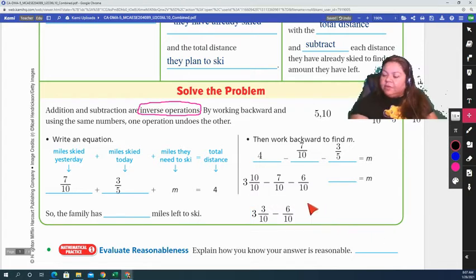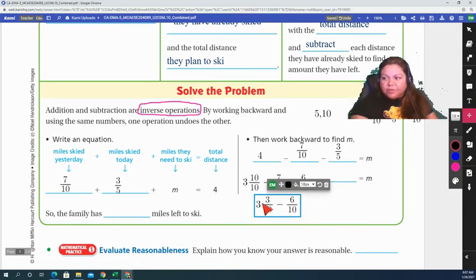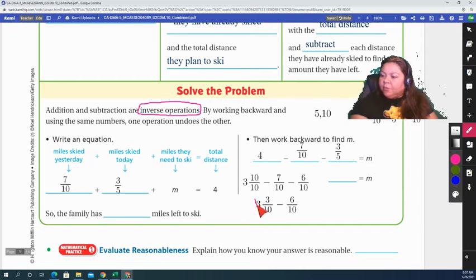Now here's where we need to make an adjustment. Because in order to subtract 6/10 from 3/10, 3/10 is small. I cannot subtract 6 from 3. So I'm going to have to rename it again. What does that mean? That I'm going to have to borrow 1 from the 3, make it into a 2, and that whole I'm going to add to the fraction, which is 10 over 10.